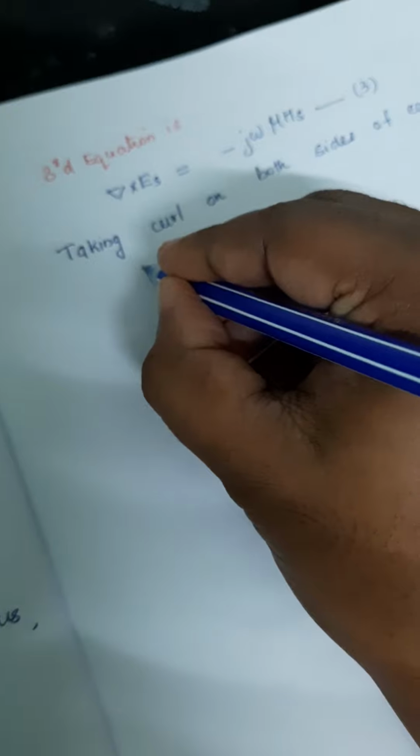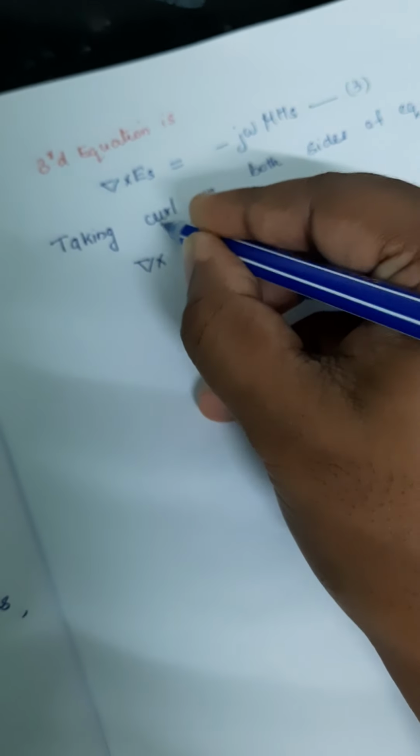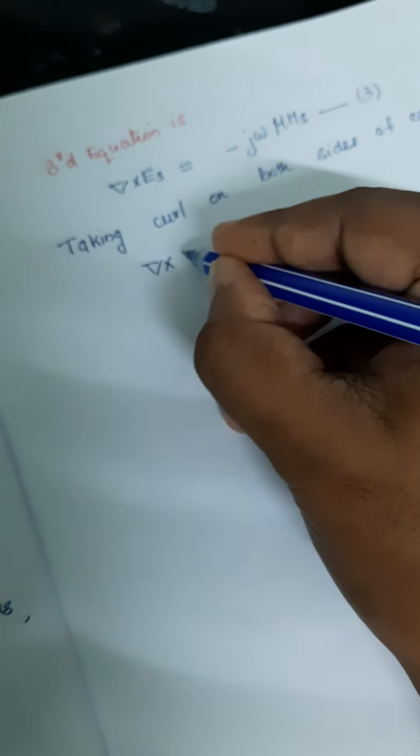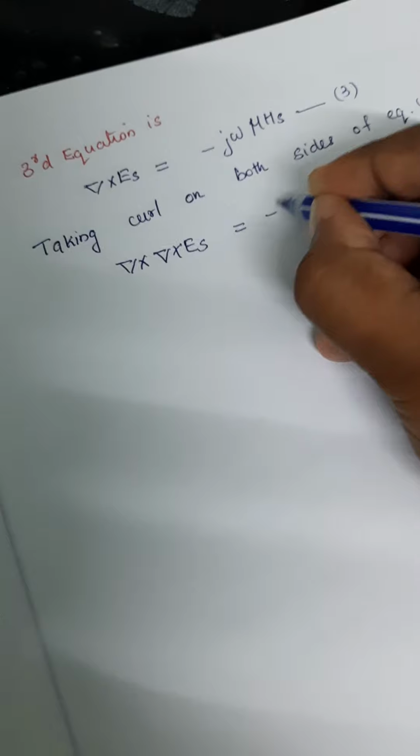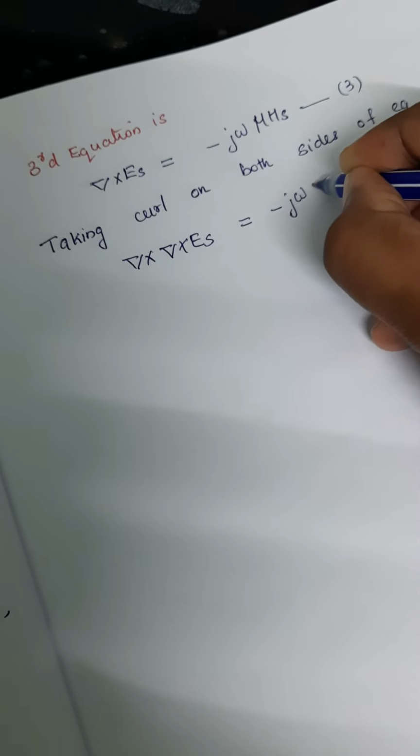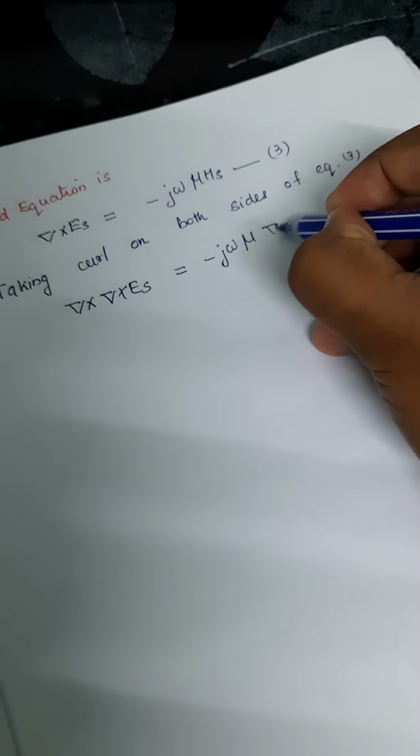If we take the curl, it means del cross E of s is equal to minus j omega mu, and on the right hand side also we take the curl, so it becomes del cross H of s. Keep it as equation number 5.